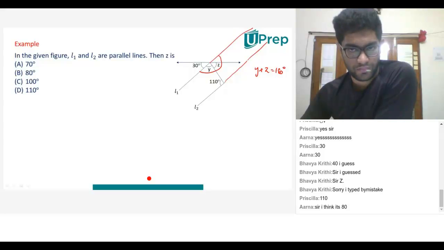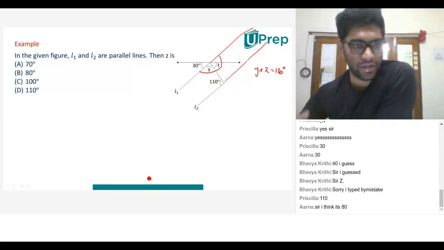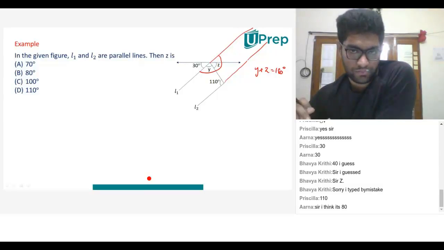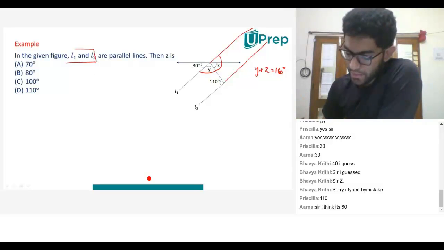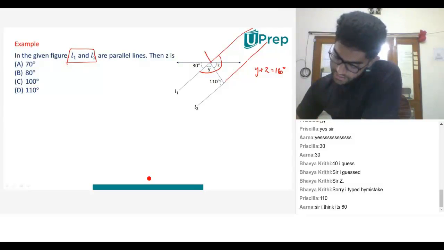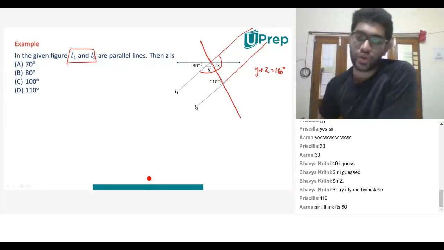So now I'm confused. How do you get 80? Just get me till 80. It's okay if you're confused, if you're wrong, doesn't matter. How do you come to 80? I don't know. I thought Y and Z were parallel, and then I thought 30 and 110 were parallel. So I subtracted it and I got the answer. He's clearly saying that L1 and L2 are parallel. I just extended it. That means this line becomes the transversal. Yes, sir. Correct. Now how do we look at it?